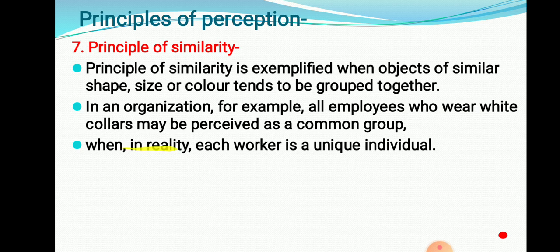But in reality, each worker is a unique individual. In your case also, if you are wearing a particular uniform, you are considered students of ABM college, students of the agriculture college. We bifurcate. But even though you are grouped as ABM, each and every student of your group has a different identity, different skill, and different ability or capacity.